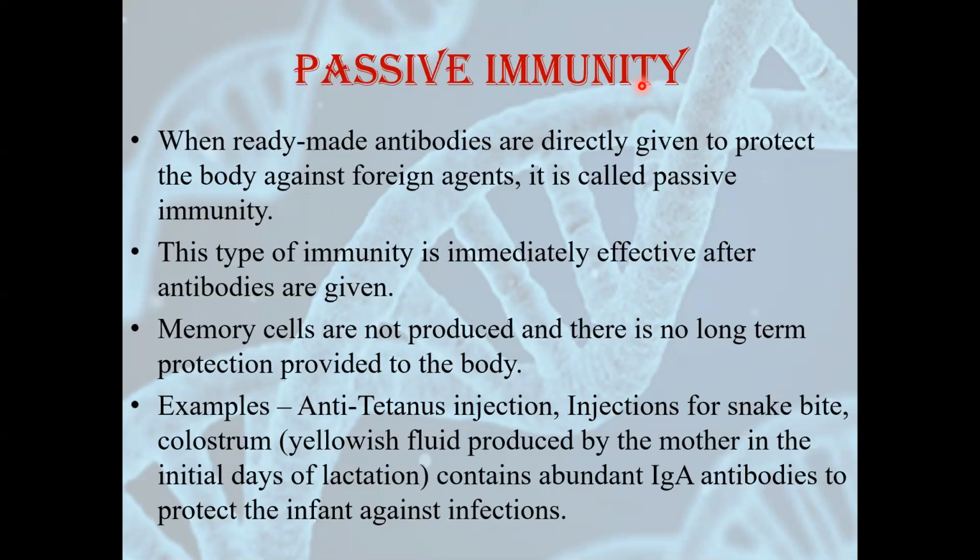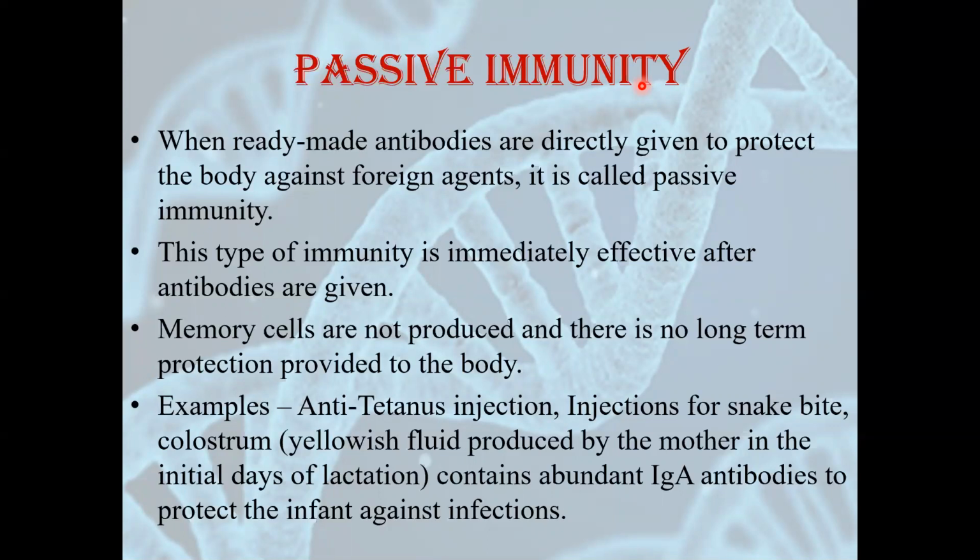Here memory cells are also not produced because the antibodies are already formed in some other body. So our body doesn't form any antibodies. That's why there are no memory cells in this. So there is no long-term protection. This type of immunity is generally called emergency immunity, when the body does not have time to form antibodies and the virus or the pathogen that has attacked our body is very strong.